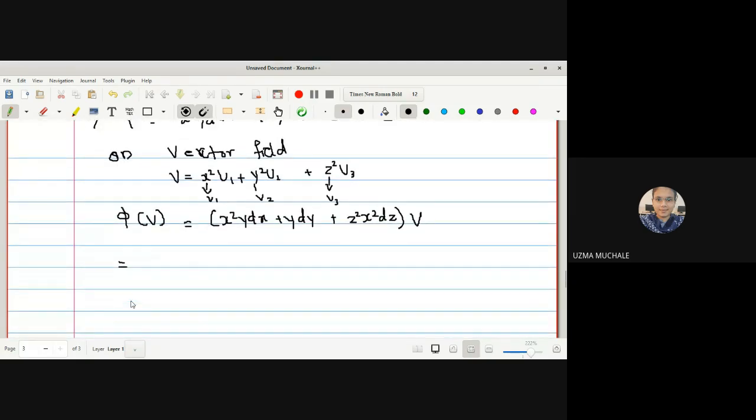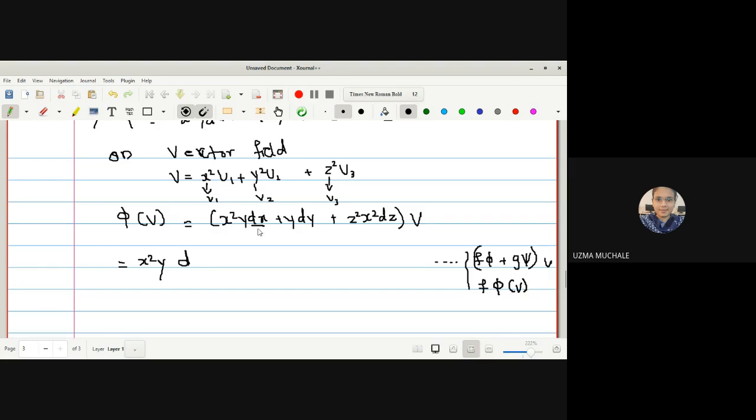So I can write x square y as it is, since these are real valued functions. Let me write down the reason for this step: phi plus g psi, scalar multiplication, on a vector field V, the result is f as it is, phi of V.